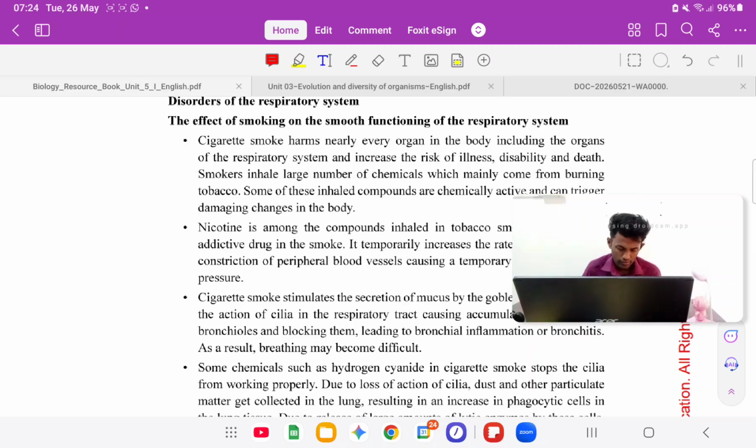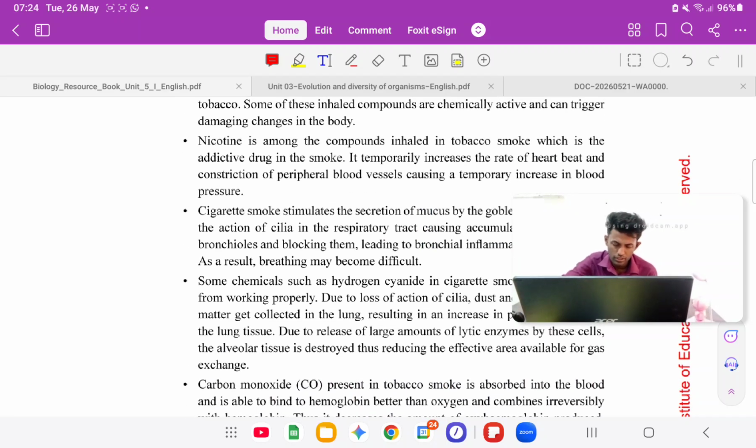Cigarette smoking harms nearly every organ of the body, including the organs of the respiratory system, with risk of illness, disability and death. Nicotine is inhaled in tobacco smoke, and it is the addictive drug in the smoke. It causes a temporary increase of heart rate. So that point is really important.